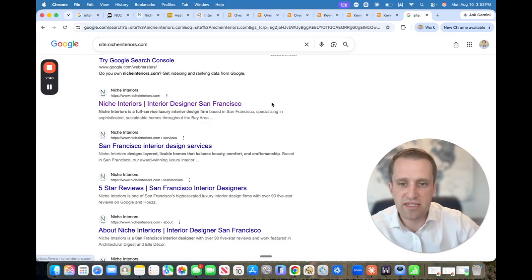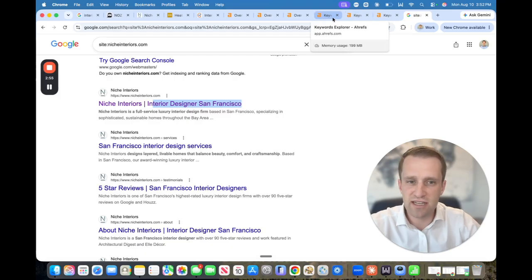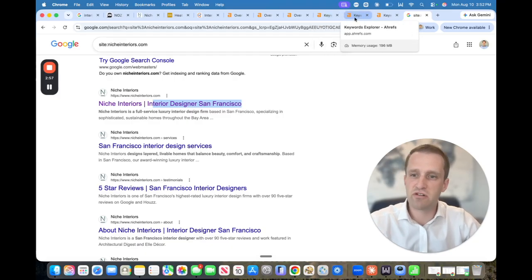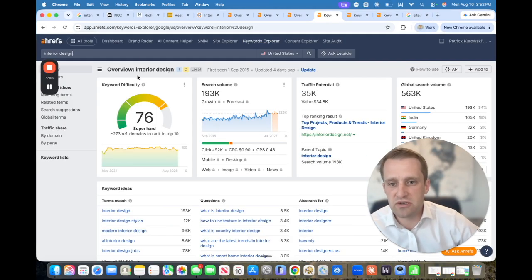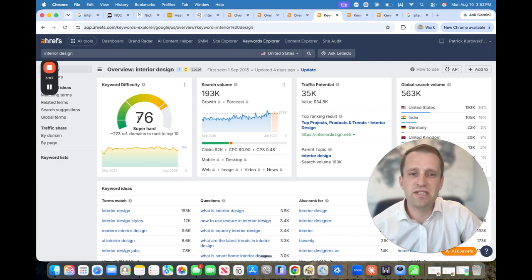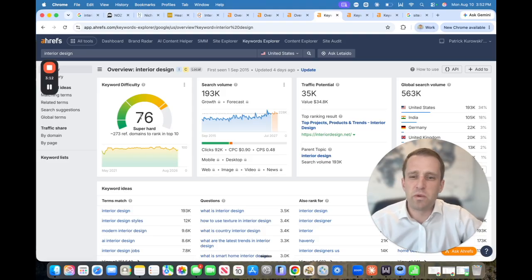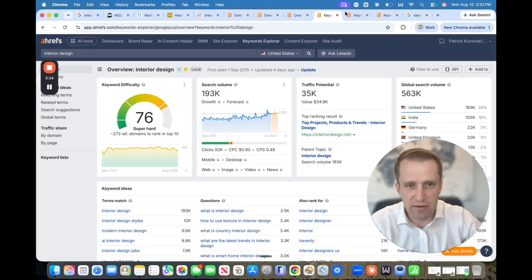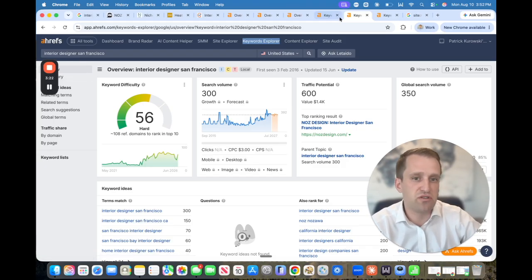So notice how they take a term like interior designer and apply the fact that they're based in San Francisco. That's huge. I know it sounds silly, but it actually makes a big difference in your ability to be found versus those sites that are just struggling to rank. If you take a search term like interior design by itself, that's an incredibly difficult SEO keyword to get to the first page of search results. It's basically impossible, I would say. If you're trying to rank for interior designer, that's still a relatively difficult keyword to get to the first page of search results, but it's much easier than interior design.